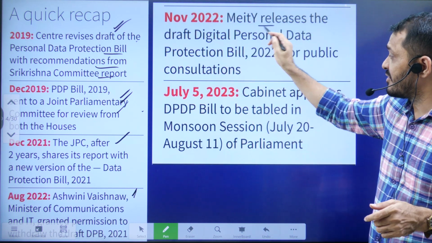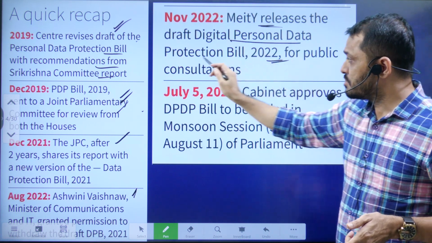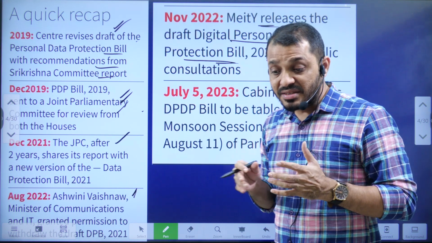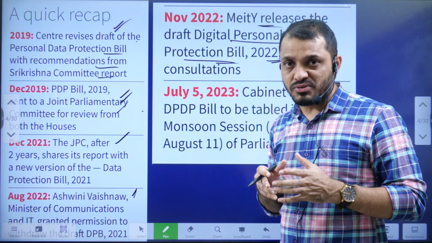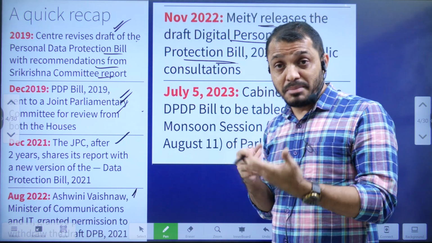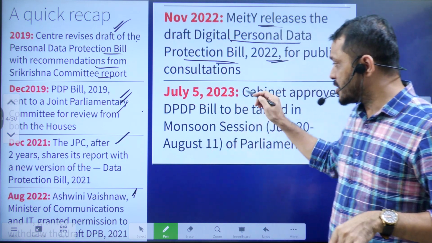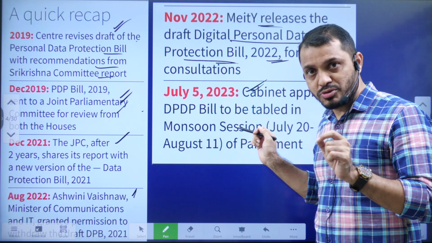That was in November 2022. They introduced the draft Digital Personal Data Protection Bill. After they introduced the draft, they requested the opinion from the people. After taking inputs from the people, now they made a few more changes. Those changes are now approved by the cabinet. They are going to introduce this bill in the upcoming monsoon session.